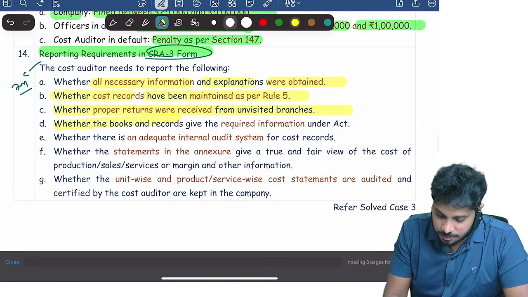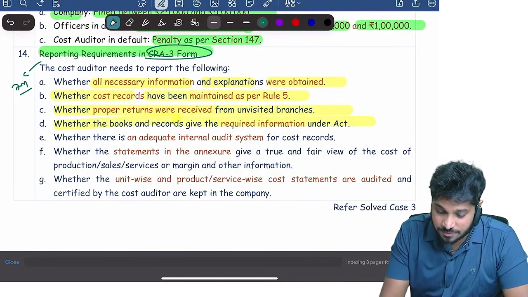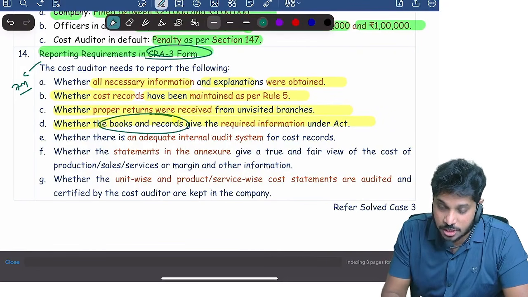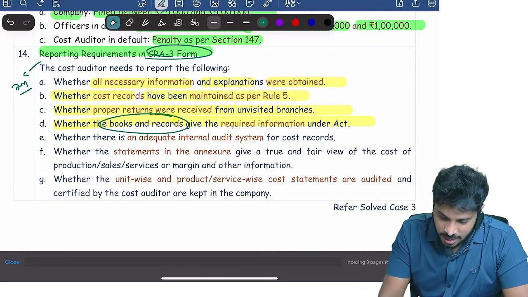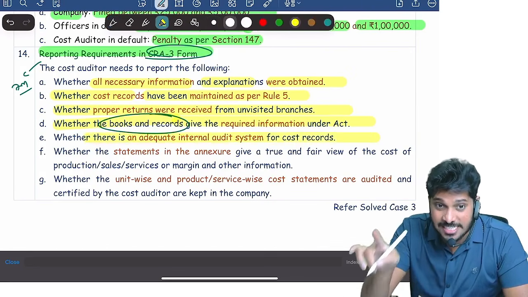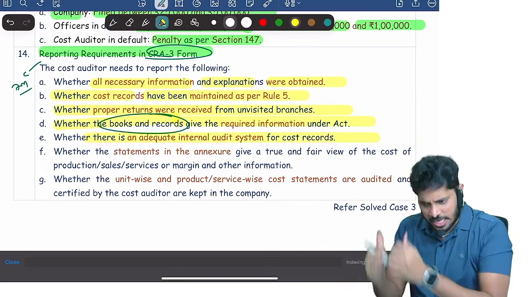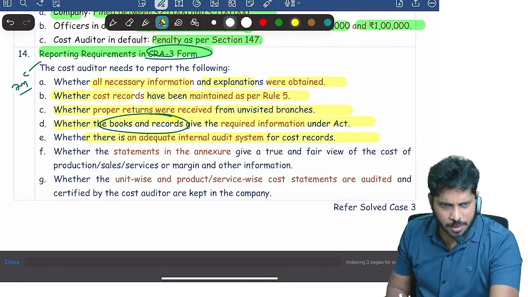Next, whether books of accounts give required information as per the Act. Which books of accounts? Books and records. Books and records means which records? Cost records. Okay, whether there is an adequate audit system for cost records. They're asking one more question: in the company, are cost records audited properly by the internal audit department?